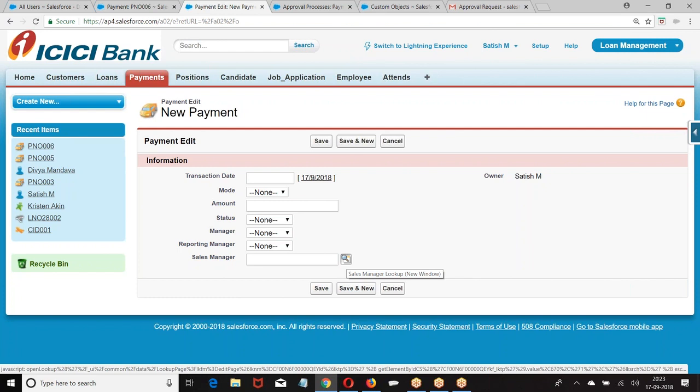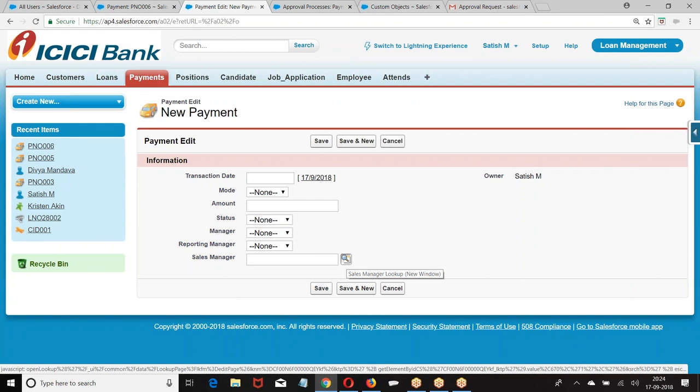Are you getting it? Dynamic means on the record we have one field, whomever I select. Now it is not a lookup field. I will ask you to enter the phone number. Based on the phone number you entered, find the user and submit the record to that user. Or I enter the zone. Based on the zone, find who is the manager for the zone and submit the record to that manager. Now it is not fixed. Then we go for the dynamic approval process, which we are going to see in programming. I hope everyone has followed this point.